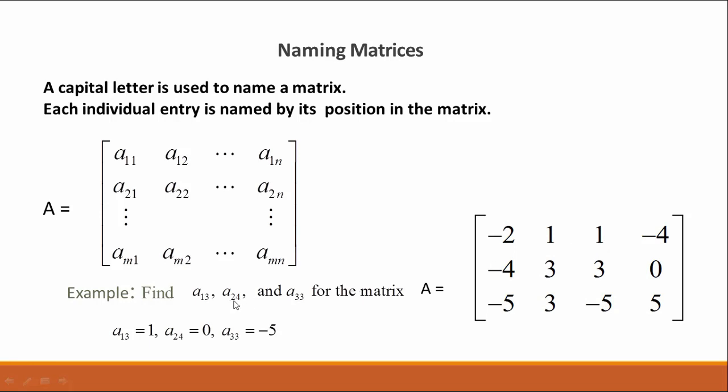Now A24 means the element of second row and fourth column. This is the second row and fourth column. So the element of second row and fourth column is 0. Now A33 means the element of third row and third column. At this position we get -5. This is the A33 position, third row and third column, so in this position we have the element -5.